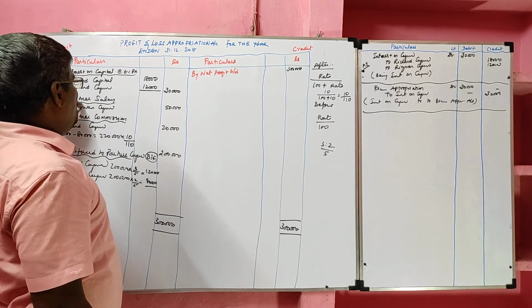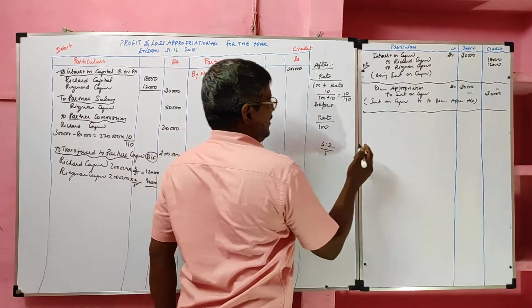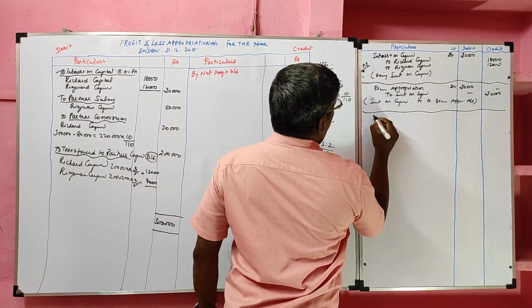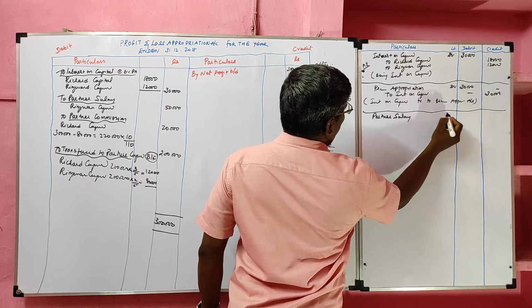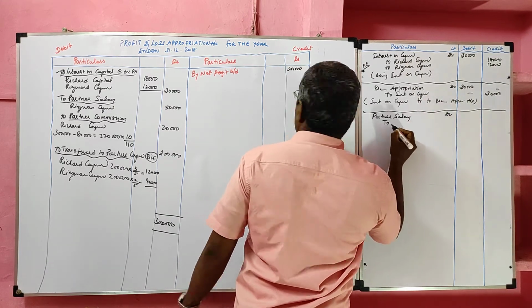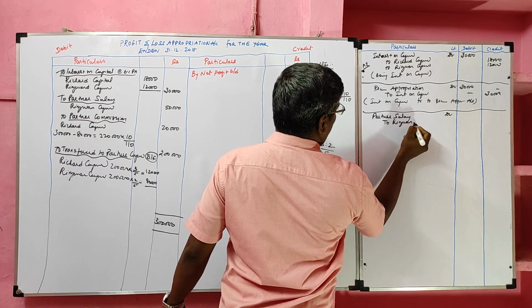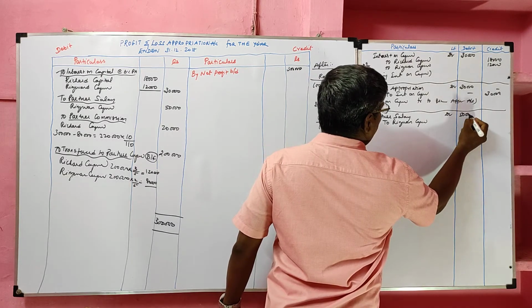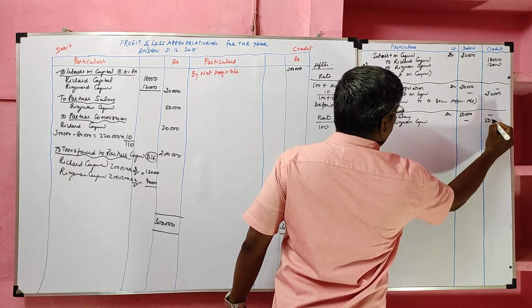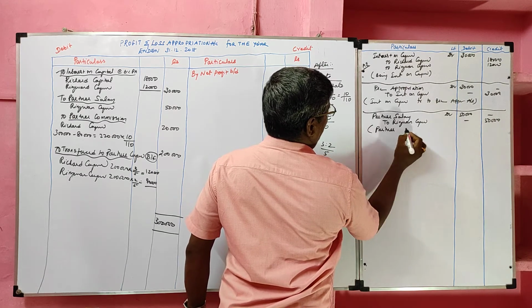Then we are going to record the adjusting entry and transfer entry for partner salary. As usual, like interest on capital, the entry is partner salary account debit. The salary is payable only to Rizwan, so to Rizwan Capital, value 50,000. Narration: partner salary.